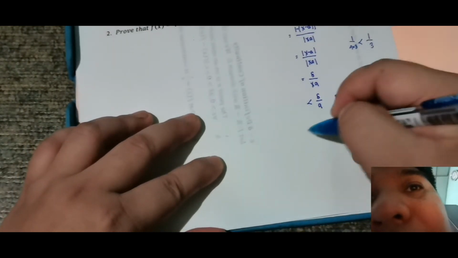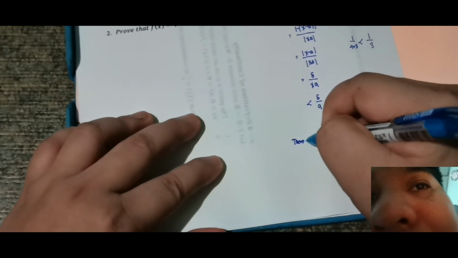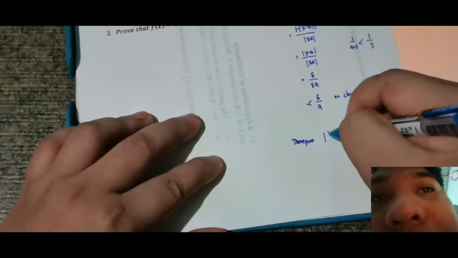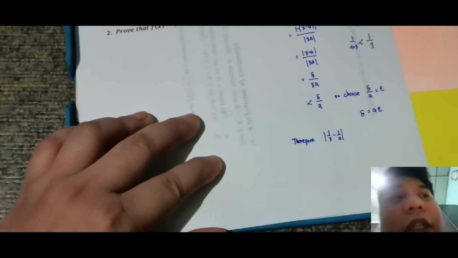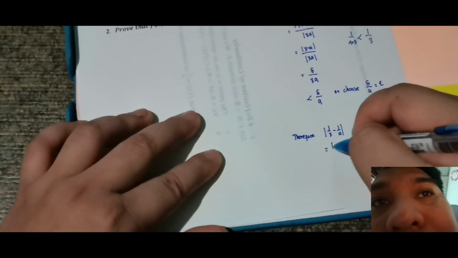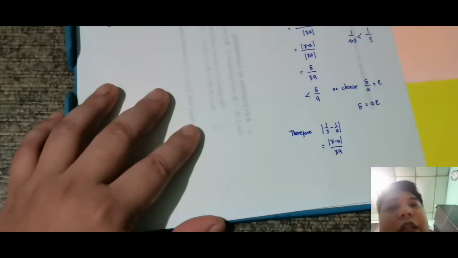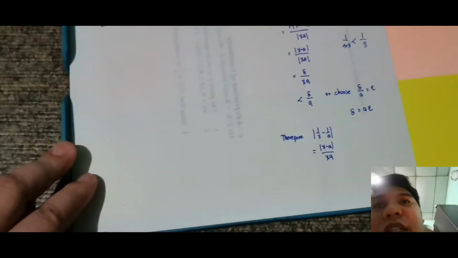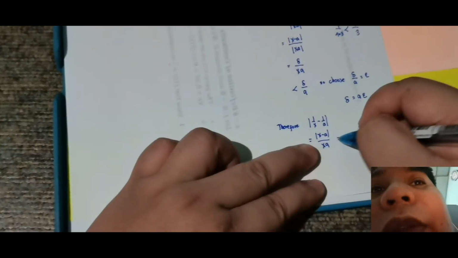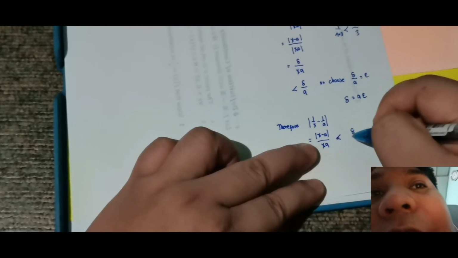So whenever, therefore, 1 over x minus 1 over a, which is equivalent to x minus a over xa, is less than delta over a, right, because I removed the x. Then substituting delta, this is equivalent to a epsilon over a, which is equal to epsilon. And this is done.